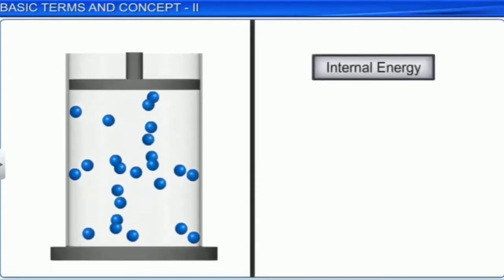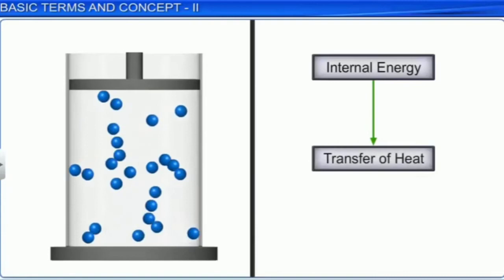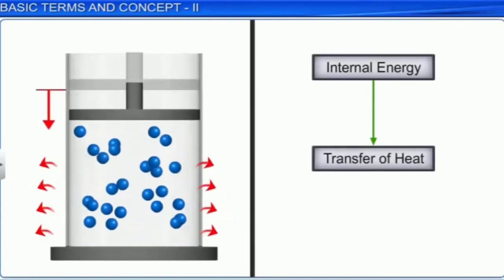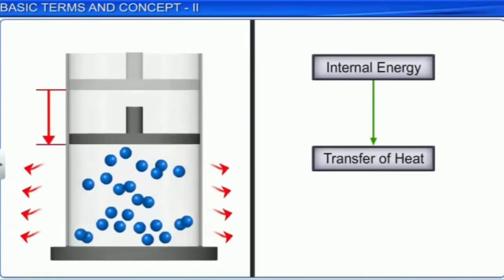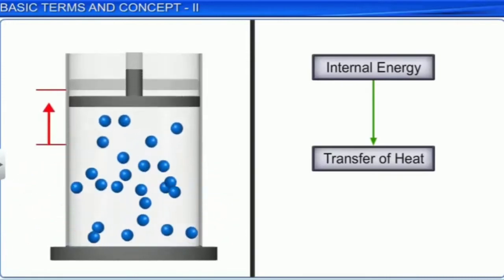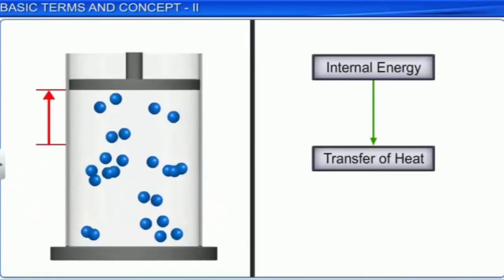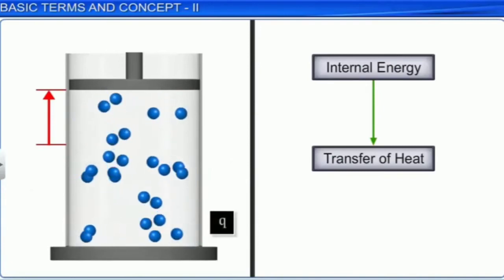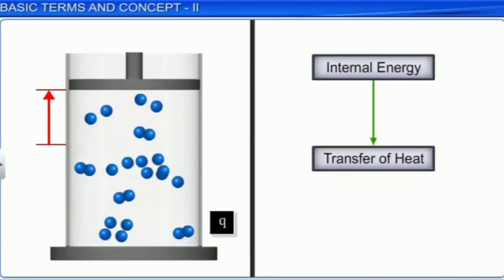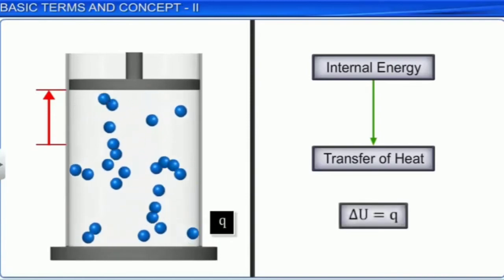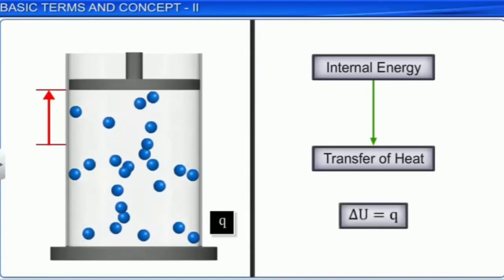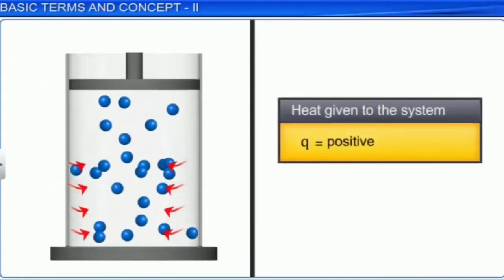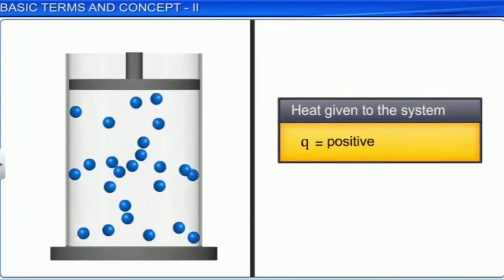We previously studied that the internal energy U of a system may change when some quantity of heat passes into or out of the system. When the quantity of heat passes into the system, then the sign of Q becomes positive. That means heat given to the system, Q is positive. But when heat is given out by the system, Q is negative.